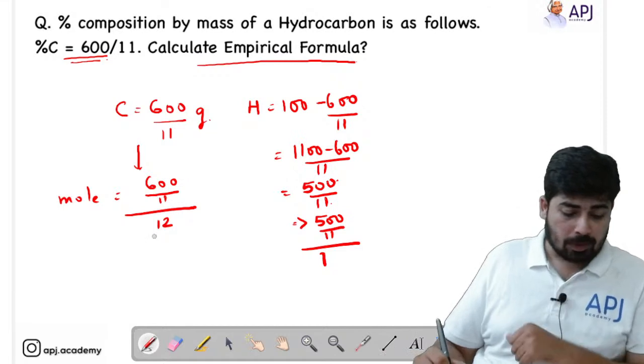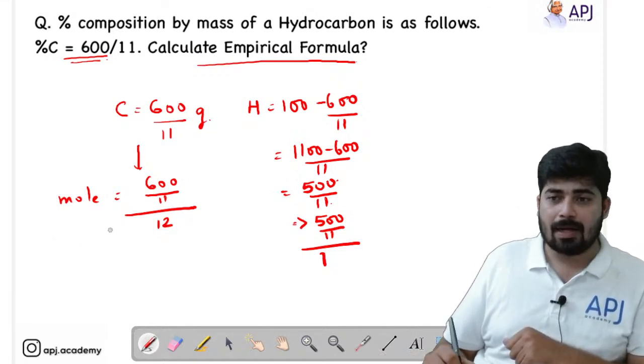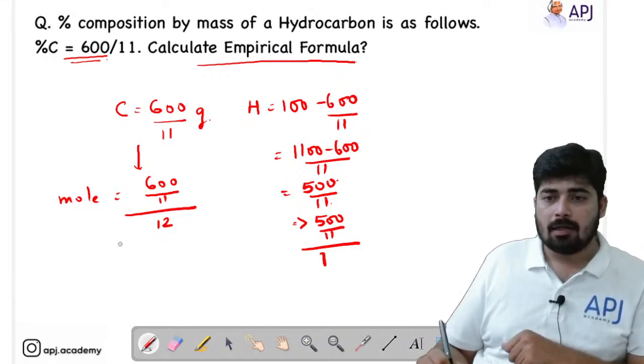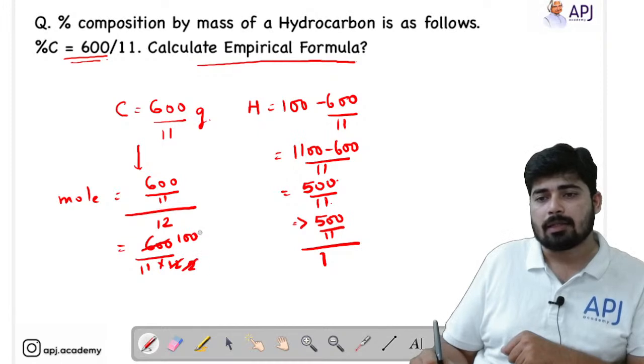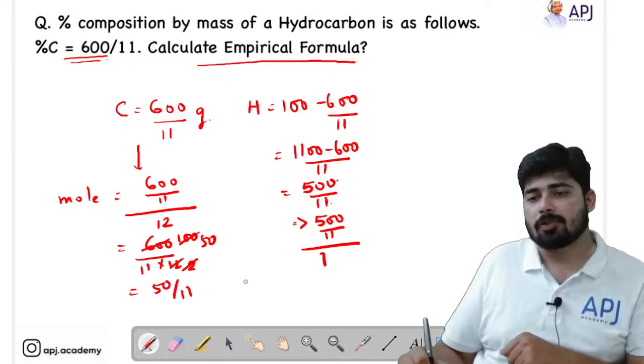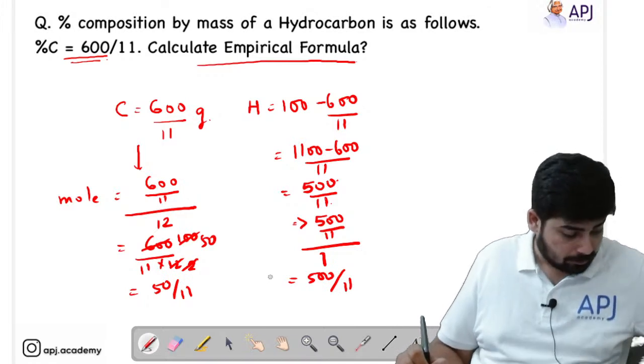So here we get 600 divided by 11 into 12. If I cancel with 6, this will be 100 and this will be 2, giving 50 by 11 as the mole ratio. For hydrogen we are getting 500 by 11 as the mole ratio.